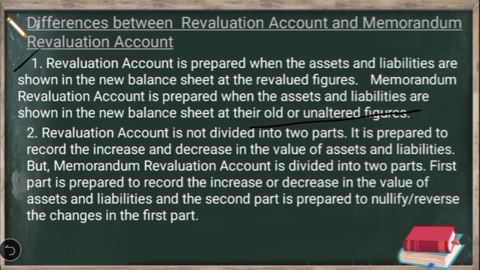And the second difference is that revaluation account is not divided into two parts. Okay, it is prepared to record the increase or decrease in the values of assets and liabilities. The revaluation account has only one section. We pass two entries. The first one to record the various losses, then to record the various profits on revaluation, then we are going to close the revaluation account to see whether there is net profit or net loss. So revaluation account is prepared only in one section.